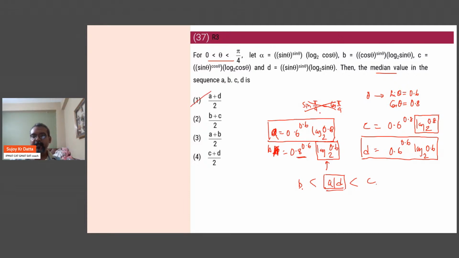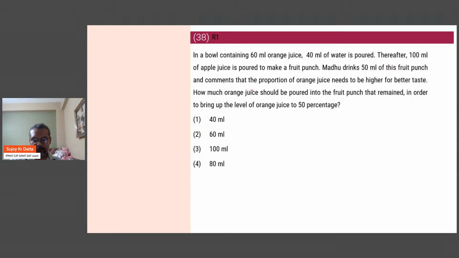option 1. Here it is better to figure out the relative position values instead of trying to analytically figure out who is the larger one or the smaller one. Okay. So this is how we can do this. This was a difficult question. You should not have wasted time on this, and if required, skip it. So this is a time-consuming one.